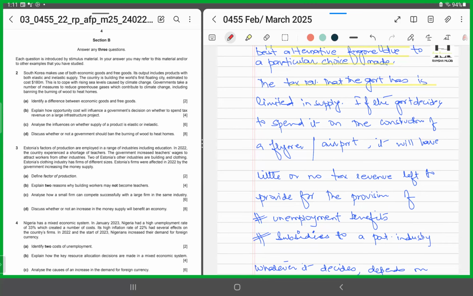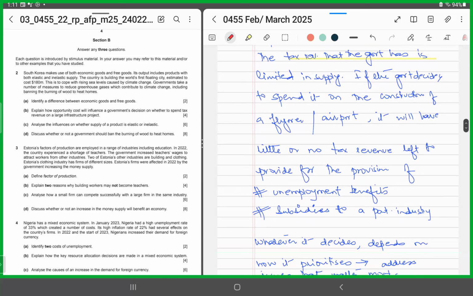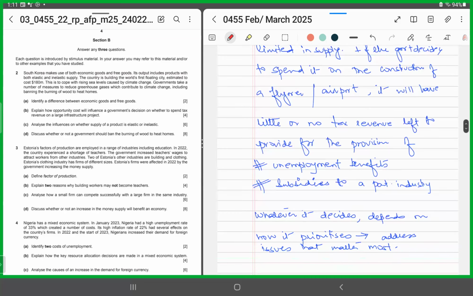Hospitals. So if the government decides to spend it on the construction of a flyover, or let's say an airport, it will have little or no tax revenue left to provide for maybe unemployment benefits or subsidies to a particular industry, right? Whatever it decides, it depends on its priorities. It depends on what issues matter the government the most, right? So it depends on its list of priorities, what macroeconomic objectives it wishes to achieve, right? That's the answer. You mentioned that, full 4 marks.